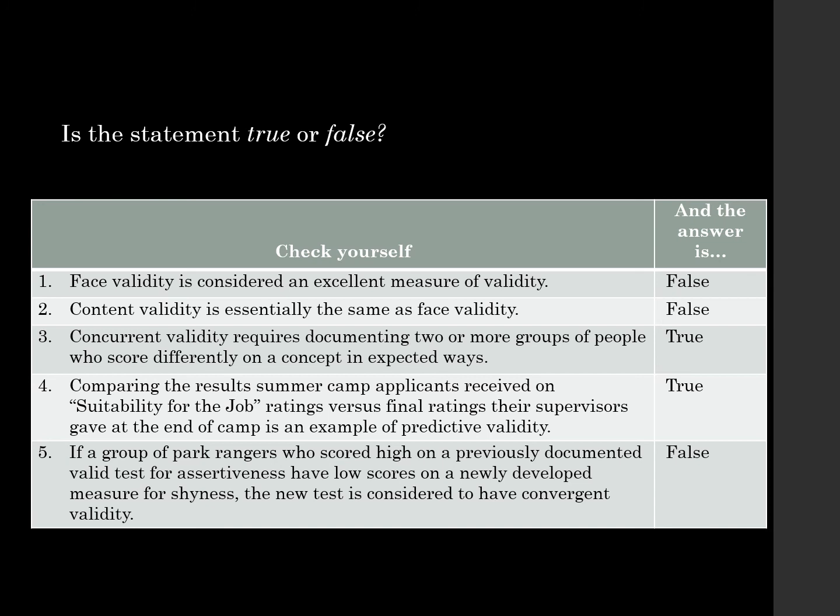If a group of park rangers who scored high on a previously documented valid test for assertiveness have low scores on a newly developed measure for shyness, the new test is considered to have convergent validity. And that's not true. We're looking at 2 different things. Or 2 different instruments, I should say.